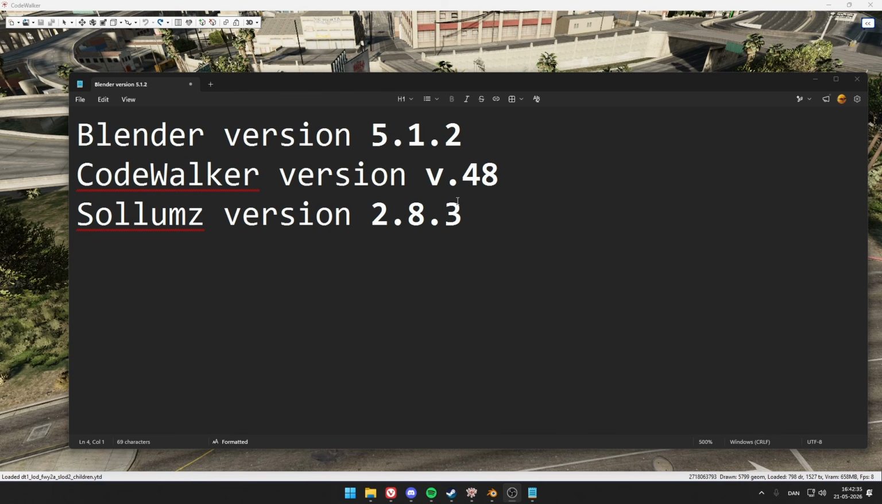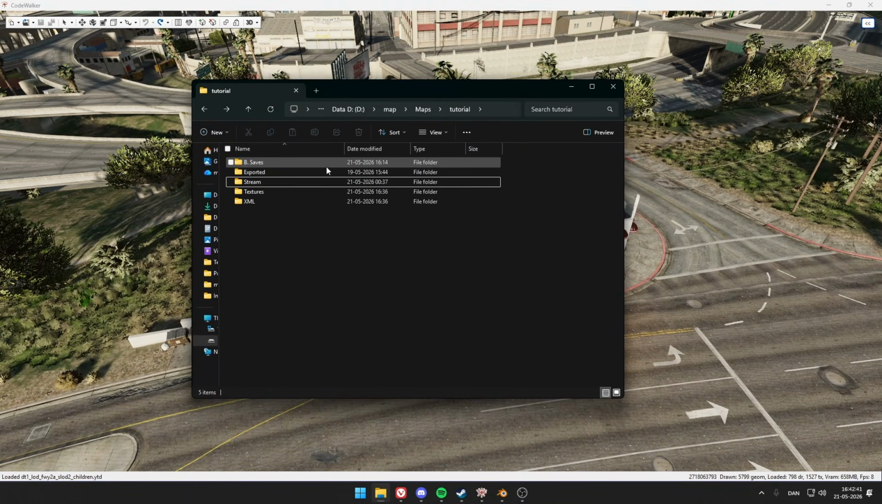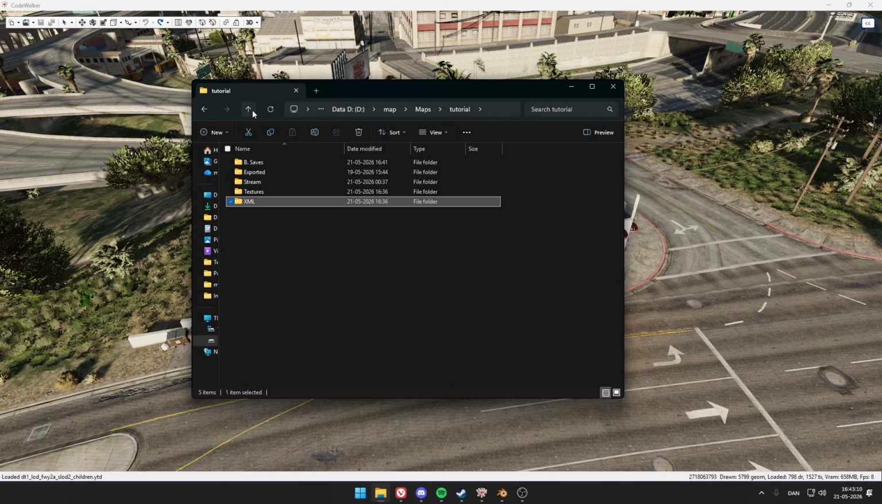Once you have that downloaded, go ahead into your folder and just create a map, like a folder where you can put everything. This is usually how I make my folders to keep it organized. So I have all my Blender saves, my exports from Blender, which I want to export into the game. Then I have the stream, which is basically where the game takes it from. I will have all the textures, and inside of textures, I have the high textures as well. And then I will have all the XML files, which is like all the exported files from CodeWalker, which we are about to go through.